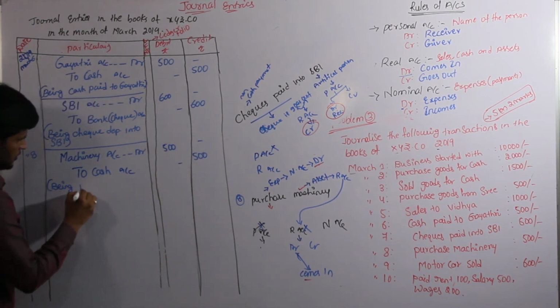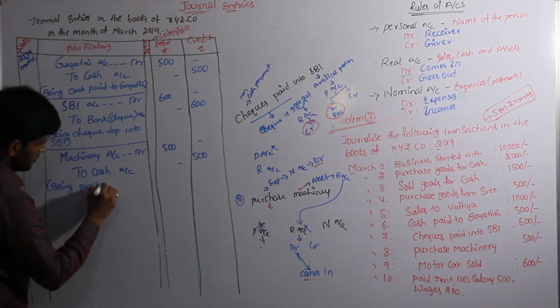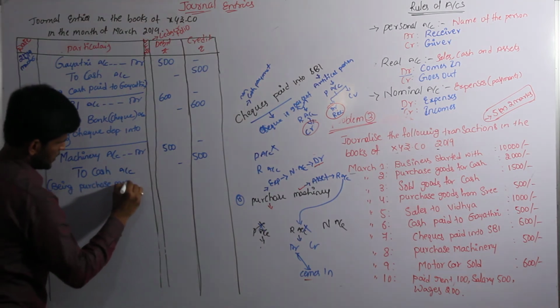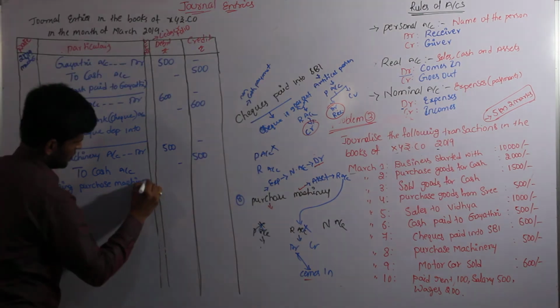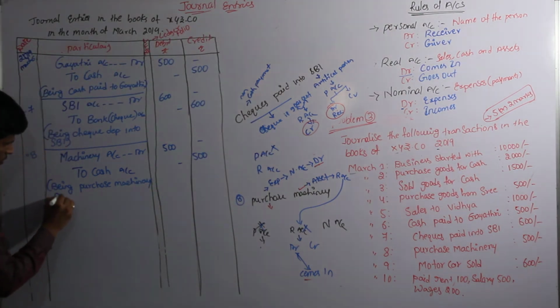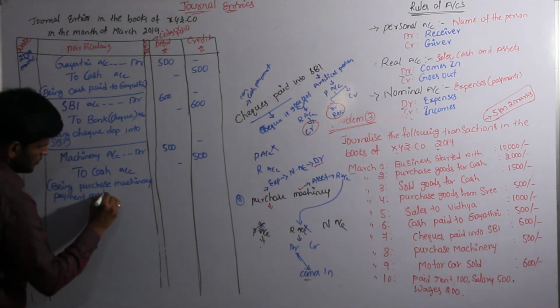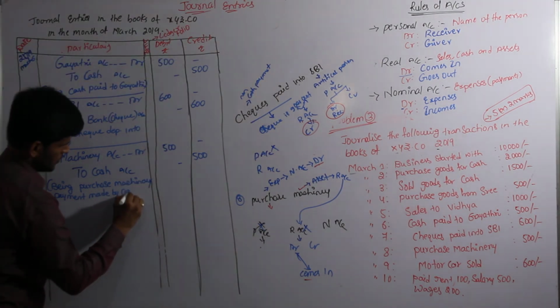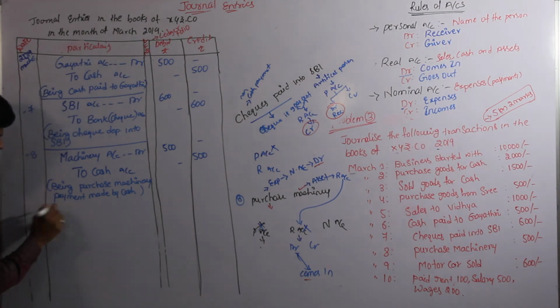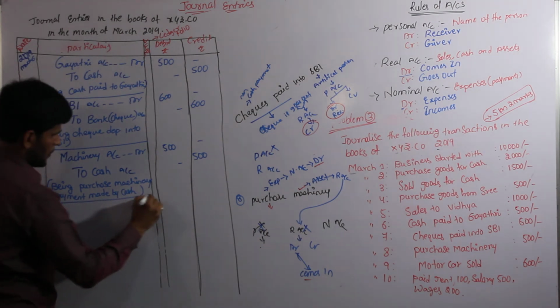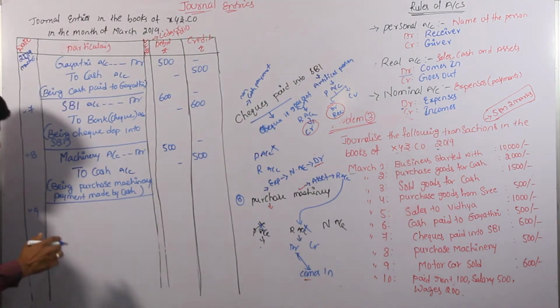Being purchase Visionary, payment made by cash. And come to the 9th one.